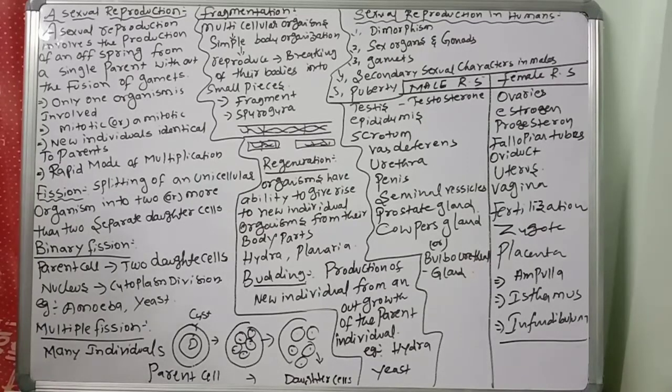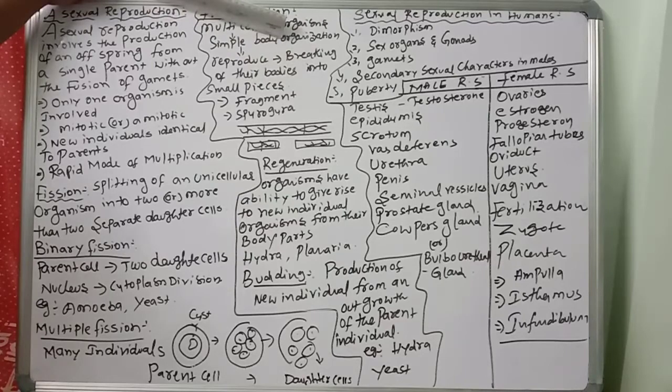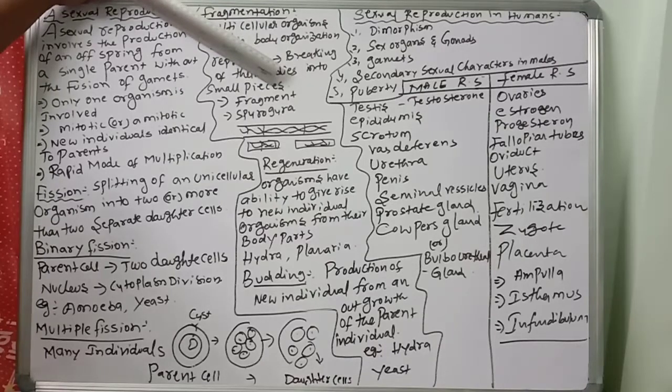Next, another important one, fragmentation. Some multicellular organisms having simple body organization reproduce by breaking of their bodies into small pieces.